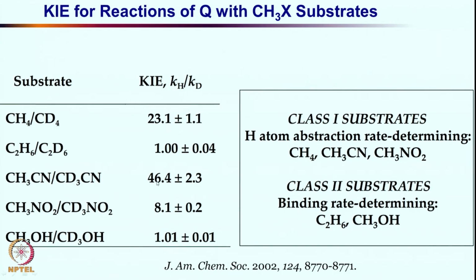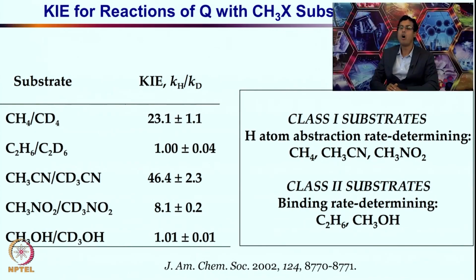Acetonitrile versus CD3CN is giving perhaps the highest kinetic isotope effect value in this series, which is once again saying that the C-H bond dissociation is the problematic step rather than diffusion, which is the limiting factor in the other case. This is the diffusion control process. Now, for methane, acetonitrile and nitromethane, it is a significant kinetic isotope effect value, indicating that these are the substrates wherein C-H bond dissociation will be rate limiting.